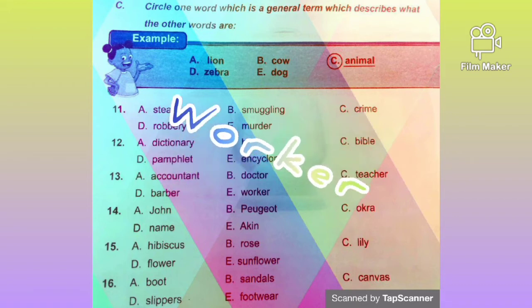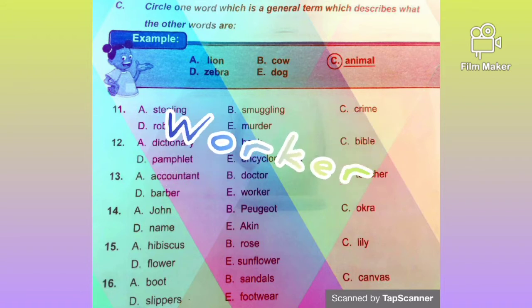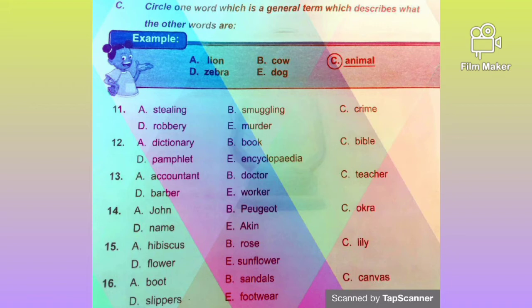Why? The reason is because an accountant is a worker, a doctor is a worker, a teacher is a worker, a barber is a worker. Do you understand? So with this now you'll be able to do number 14, number 15 and number 16. Alright, let's go on to the next slide.